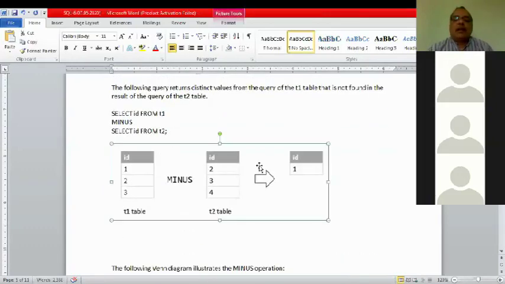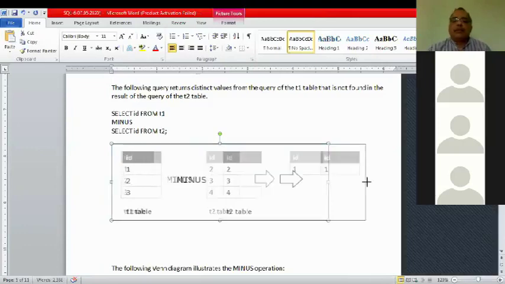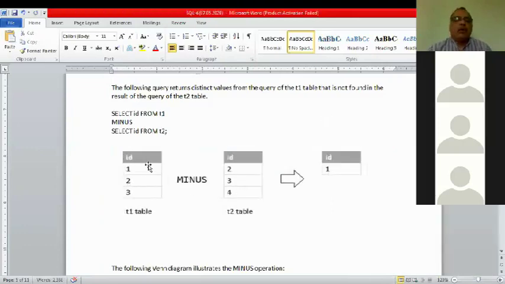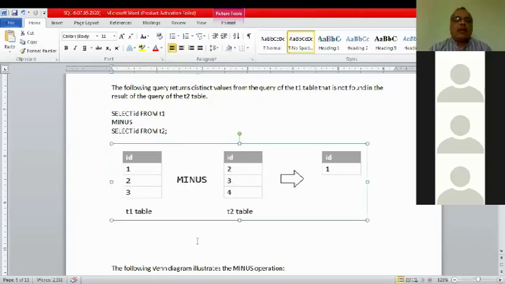See this figure. When you minus two tables, the first table and the second table, only the unique values of the first table come as our output.